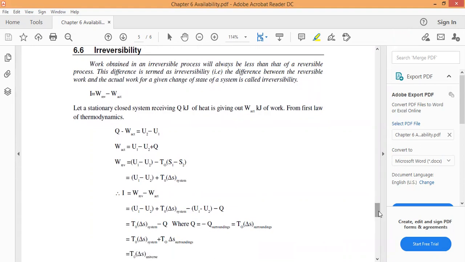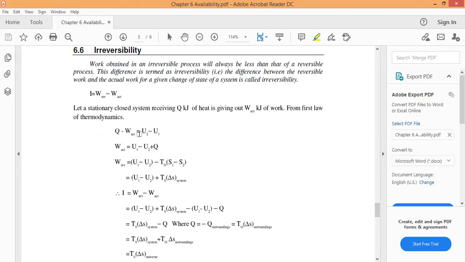So irreversibility is equal to the work done for reversible minus the work done for actual. This is a very important formula. The irreversibility is nothing but the difference of work done reversible minus work done actual.